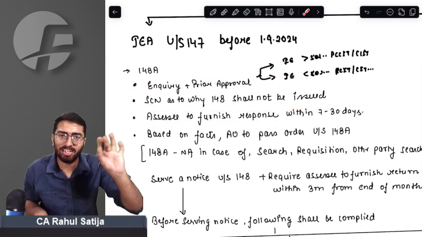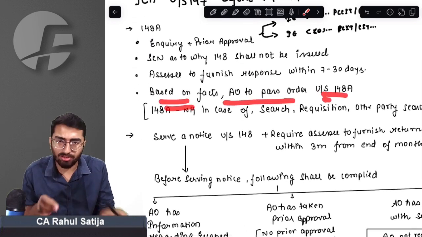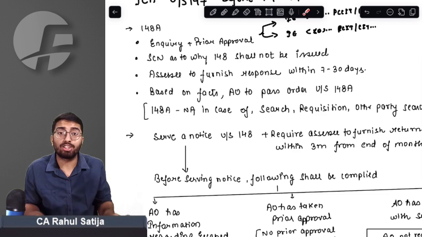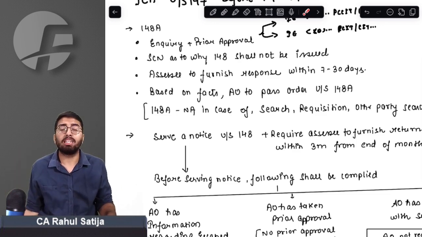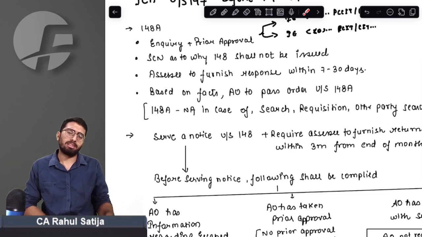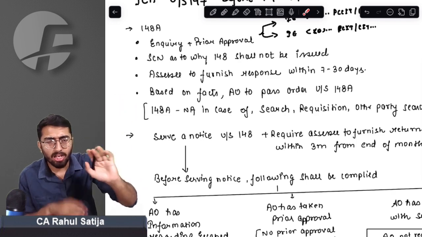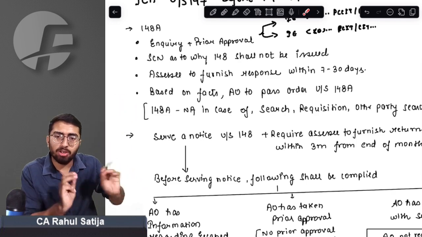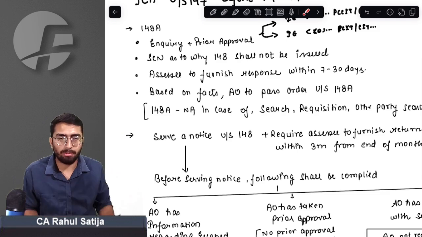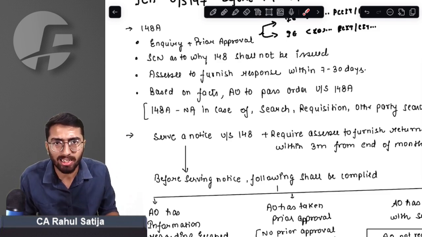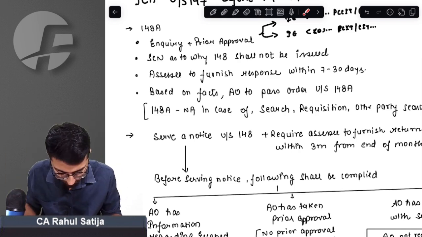Minimum 7 days, maximum 30 days. Assessee has to furnish response. Based on the facts and assessee's response, AO will pass an order under section 148A that this case has been selected under section 148, that this case has been selected for income escaping assessment. Based on this fact, the AO will pass order that this case has been selected. So till now, what we have done is AO has just sent us a show cause notice and selected this case for income escaping assessment under section 148, 147 income escaping assessment. Our case has been selected.